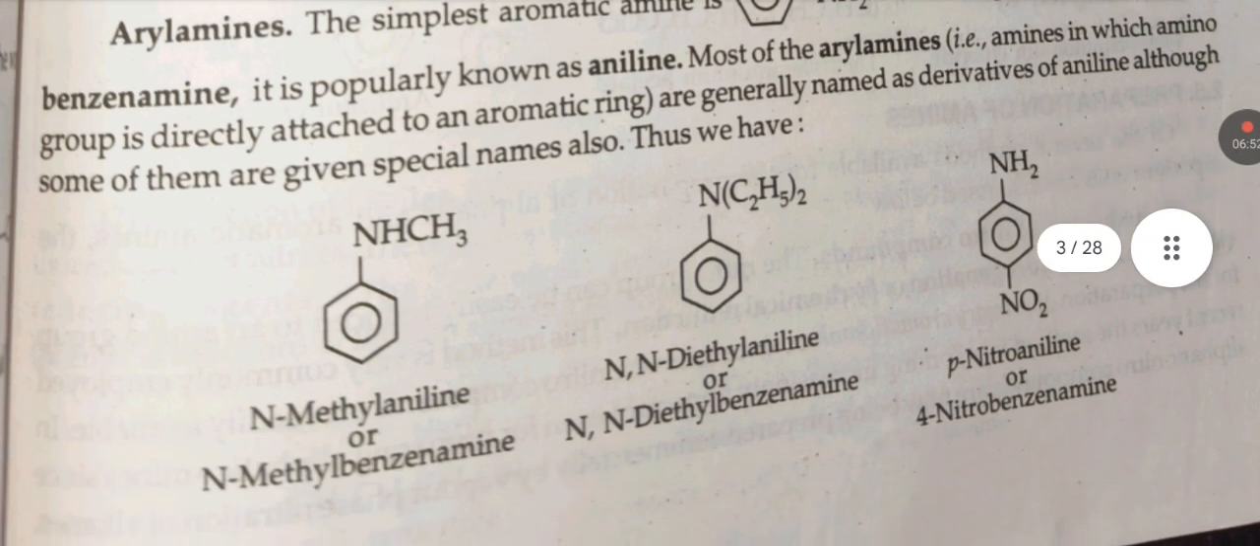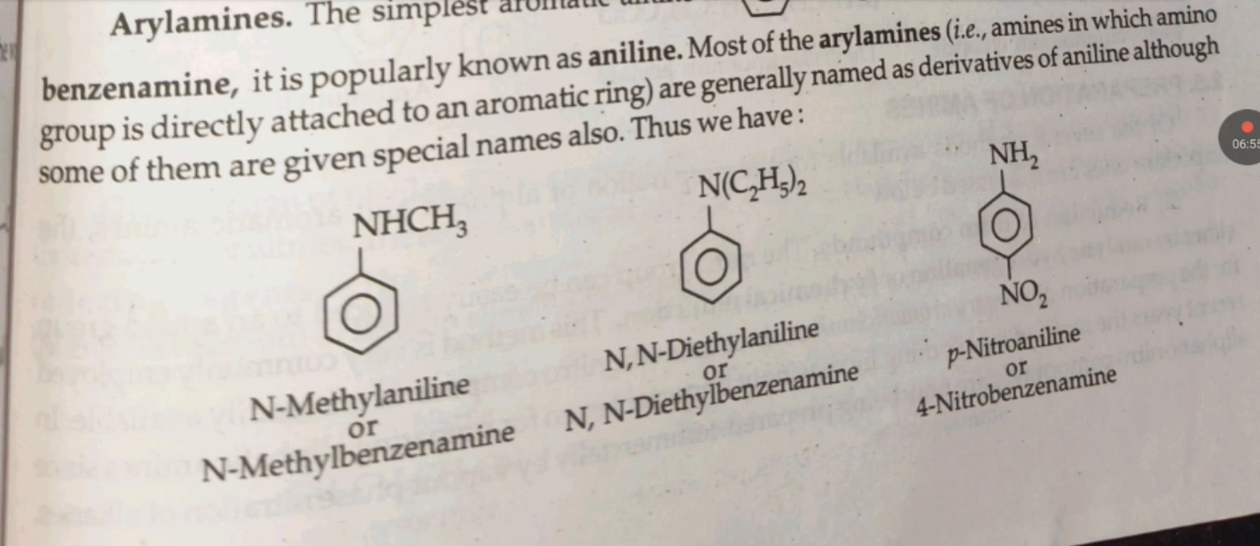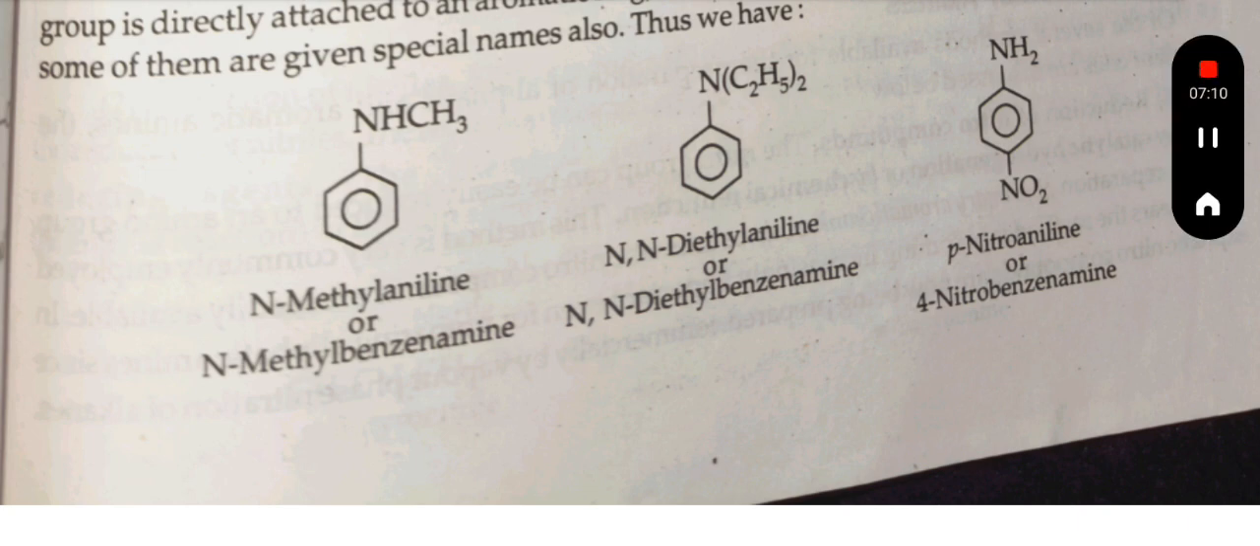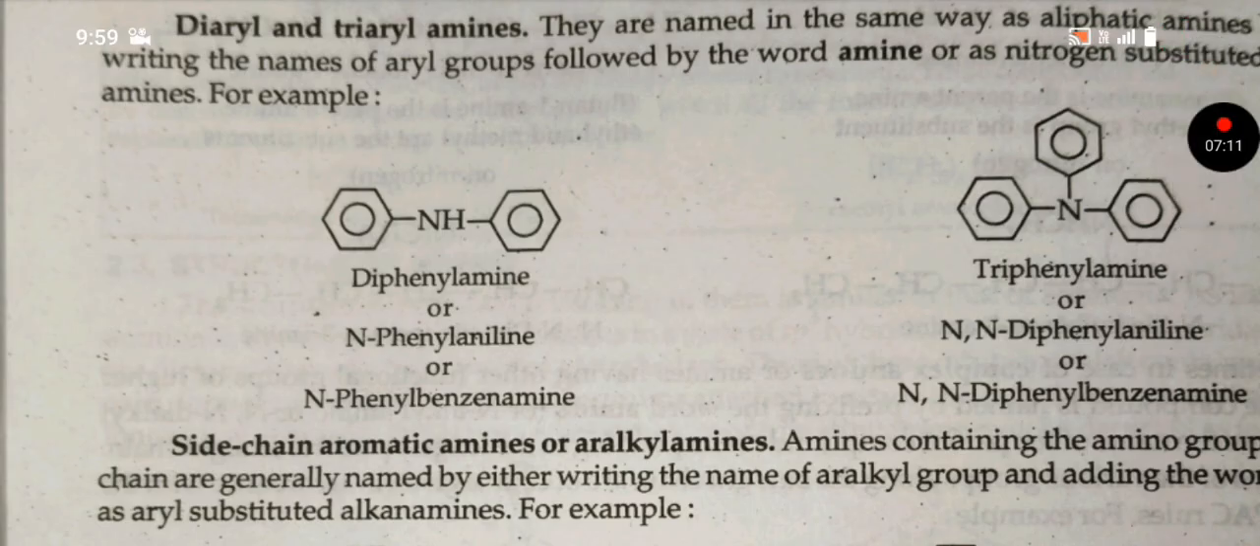Most of the aryl amines are generally named as derivatives of aniline, although some of them are given special names also. Thus, we have N-methylaniline, N,N-diethylaniline, para-nitroaniline, or 4-nitrobenzenamine.